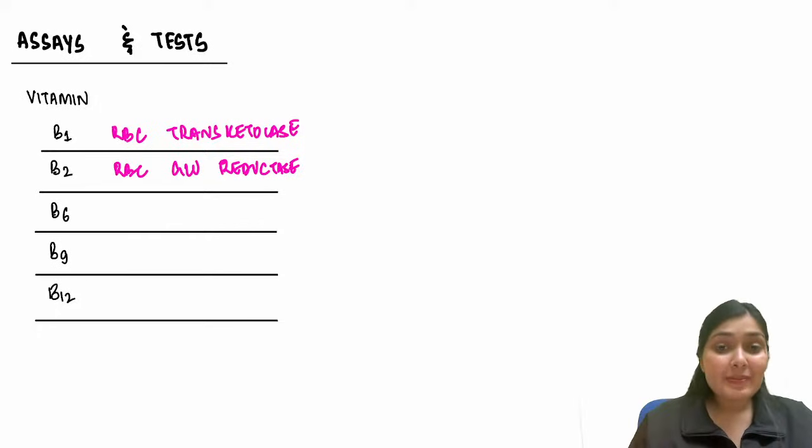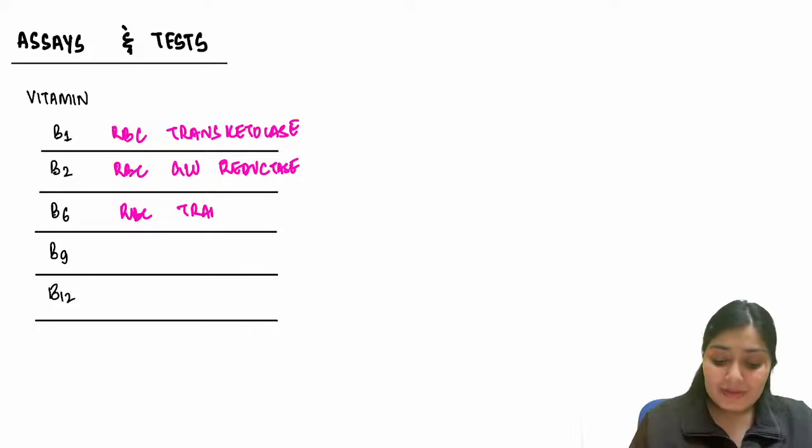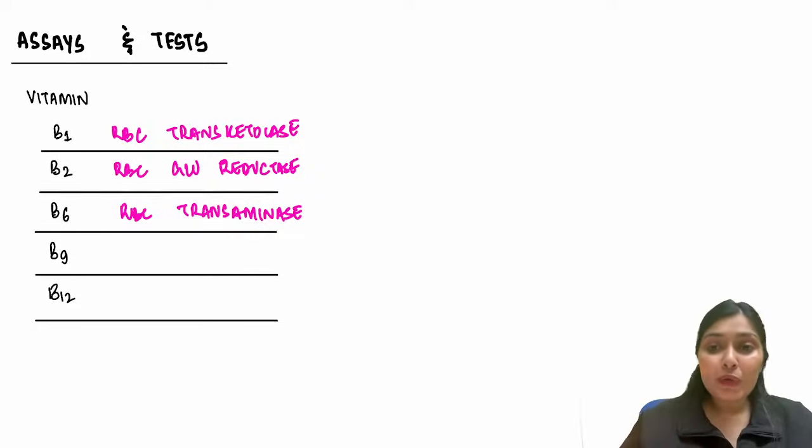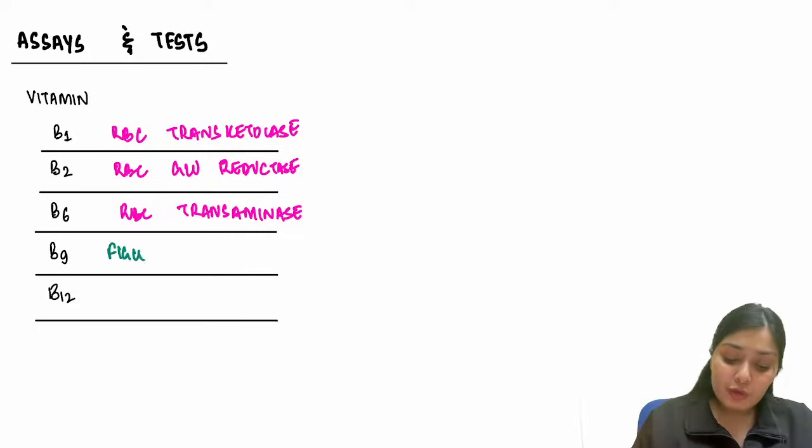Then we have B6, pyridoxine. Here we check for RBC transaminase levels. B9, folate, you all know this, you have studied in path also. What do we check? We check for FIGLU excretion, that is the histidine load test.